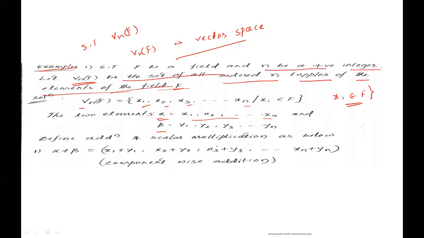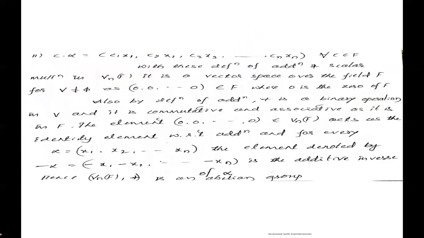Define addition and scalar multiplication as below. Alpha plus beta is component-wise addition: x1 plus y1, x2 plus y2, and so on, xn plus yn. Next, second one, scalar multiplication.